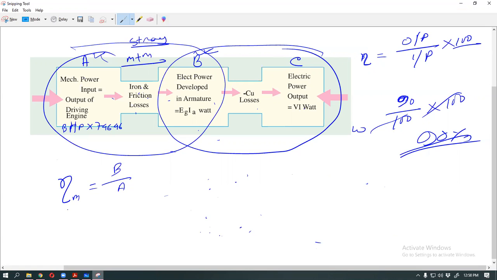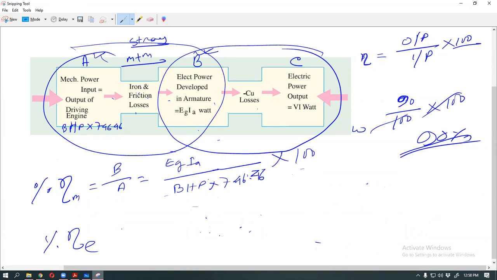Okay, all are clear? Yes, sir. A means BHP into 746, into 100. This is the percentage of efficiency, the mechanical efficiency. And electrical efficiency, calculate the electrical efficiency.